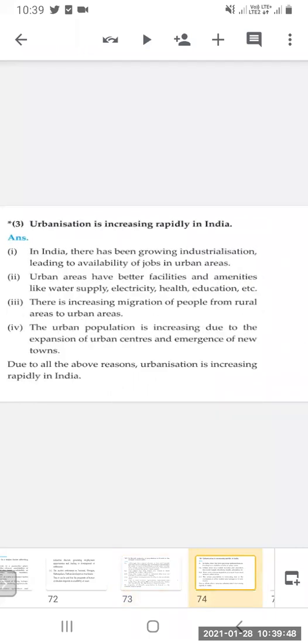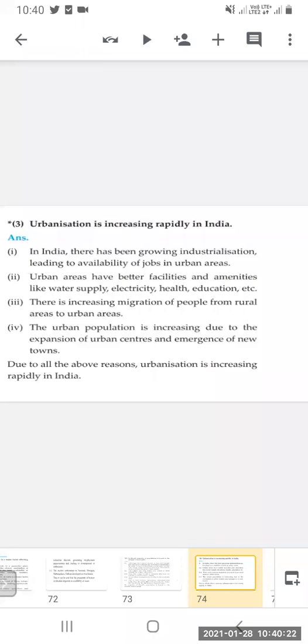Urbanization is increasing rapidly in India. Now, what is the reason? In India, there has been growing industrialization, leading to availability of jobs in urban areas. This is a very major factor: many industries are growing and developed, and because of industrialization, jobs are available. So this results in growth of urban areas.